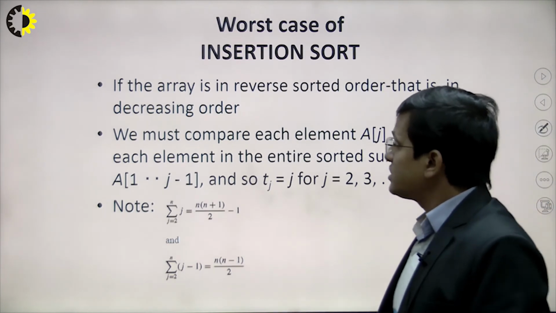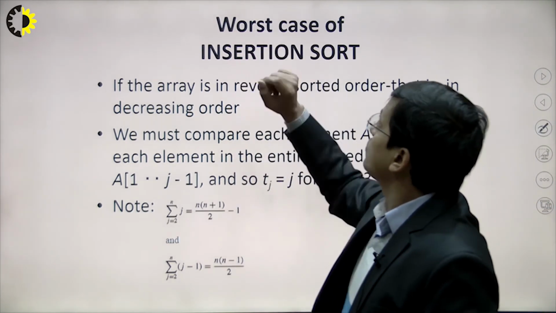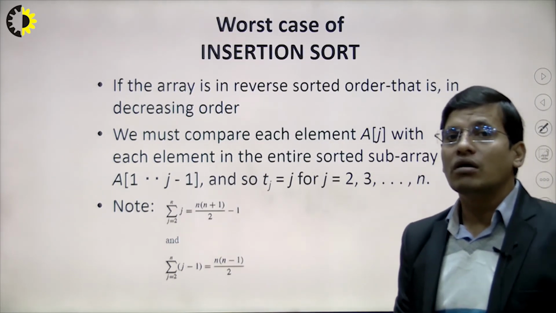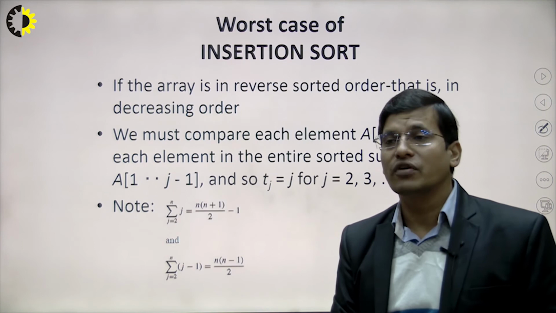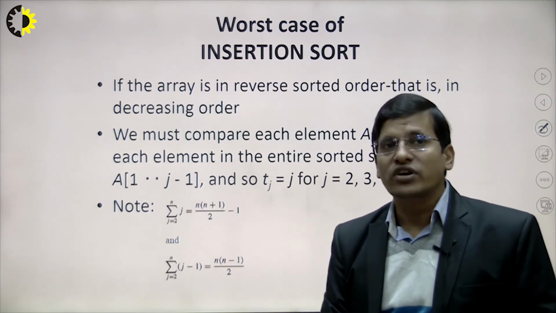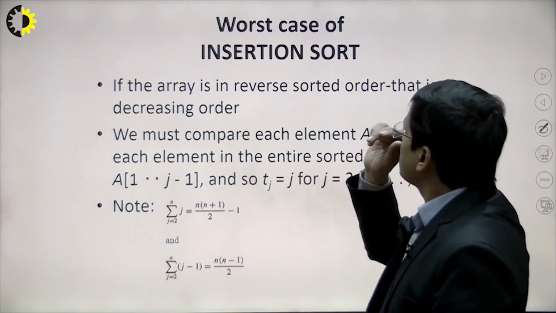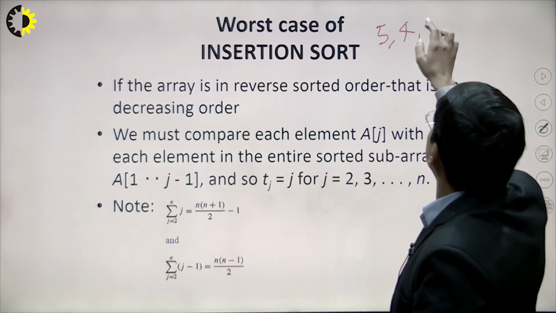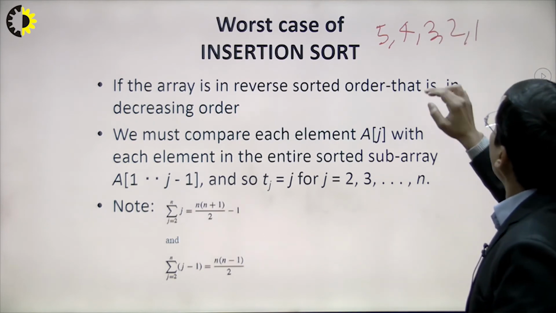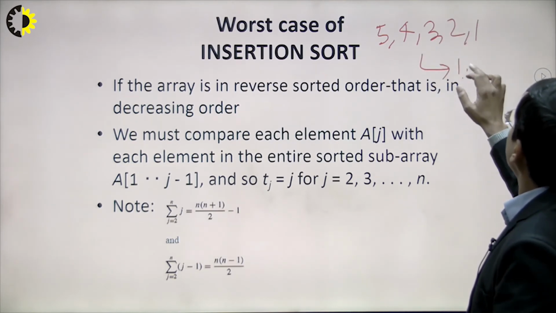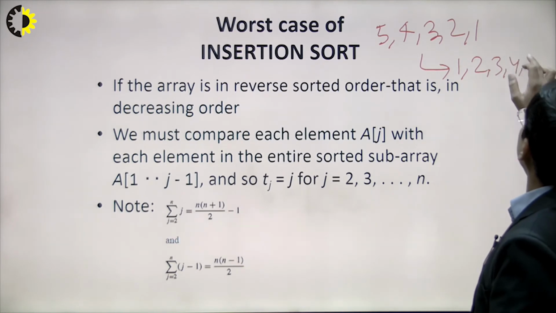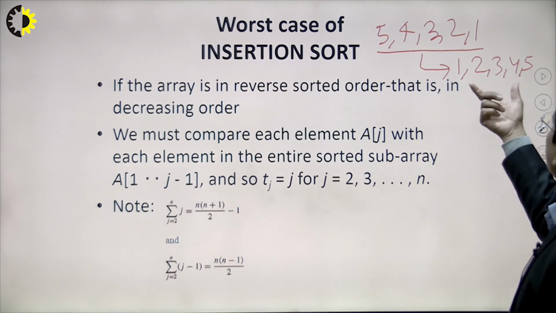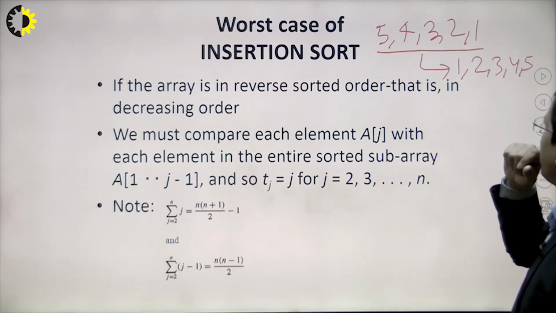Now let's discuss the worst case of insertion sort. In the worst case, what will be the condition on the given array that will give the worst case of insertion sort? Suppose the numbers are something like this: 5, 4, 3, 2 and 1, and the objective is to sort them like this: 1, 2, 3, 4 and 5. So this is the input array we have, and we are trying to sort the elements in this form.